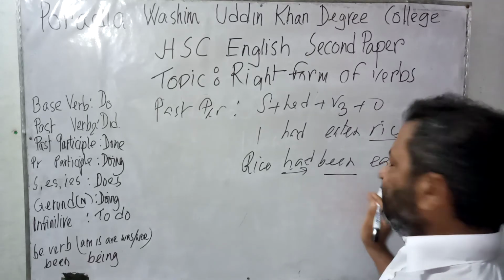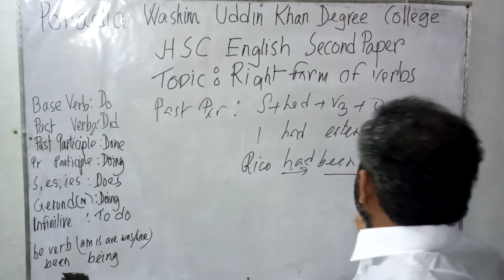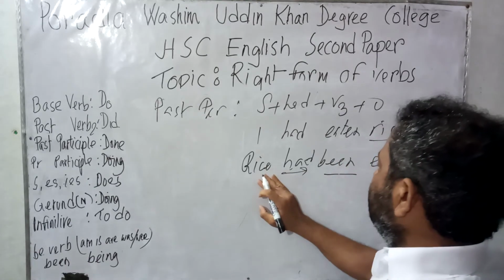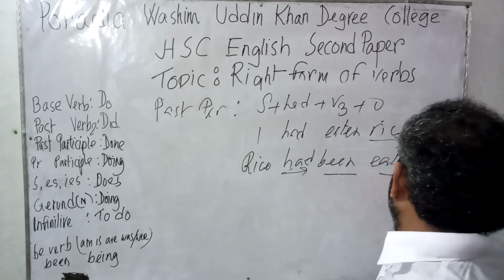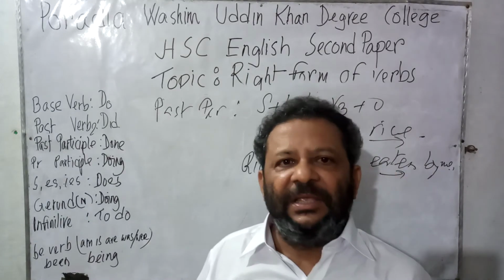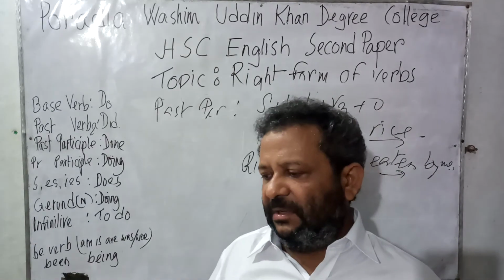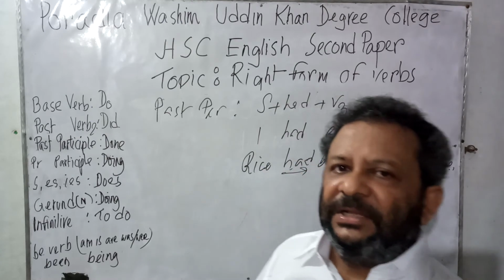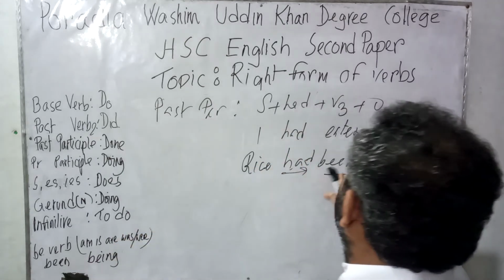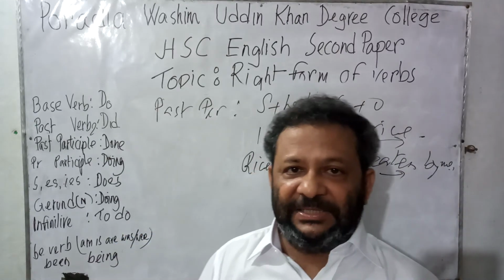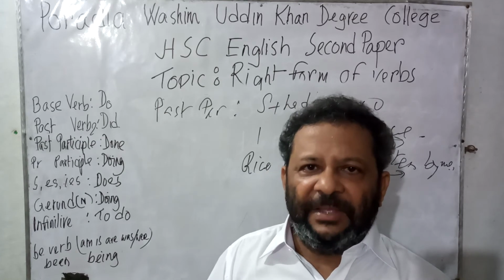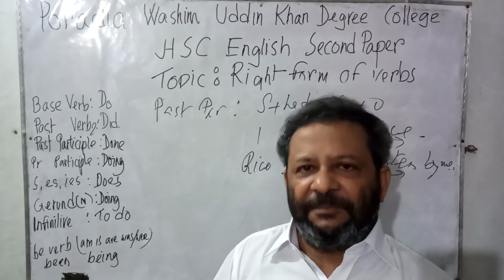Now by seeing the had and by seeing the verb 3, and if we consider that there is nothing in this place, then we can easily consider that it will be been, because in the passive form, that is subject had been verb 3 by object. Whenever we find any past perfect tense, any present perfect tense, any future perfect tense, at the time of changing it into passive form, we need to use been. That is, after have, has, had, there would be been in the passive form. I repeat, after have, has, had, there would be been in the passive form.